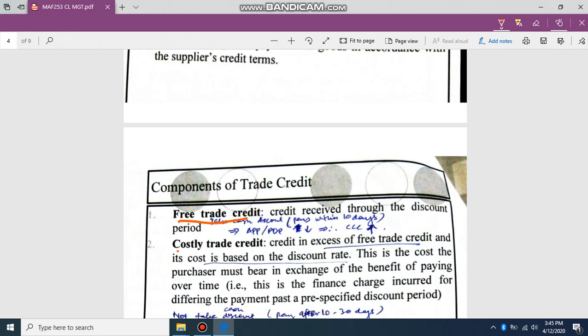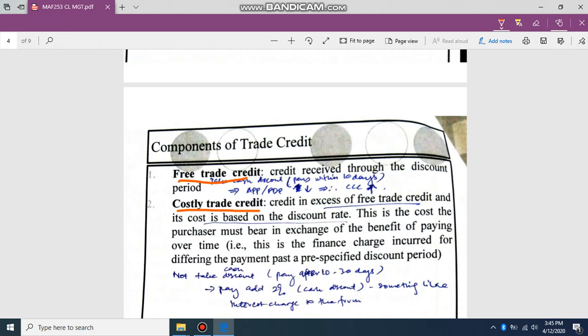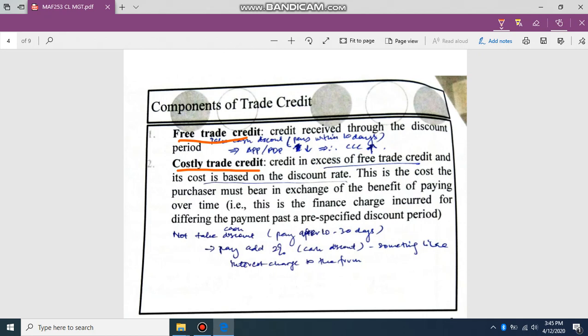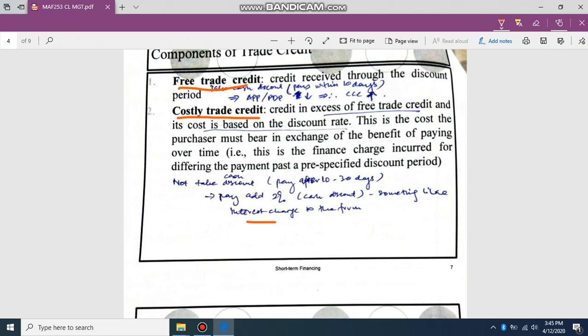If the customer does not take the discount, this is costly trade credit, the excess over free trade credit. This is the cost the purchaser must bear in exchange for the benefit of paying later. They will not take the cash discount, so the payment will be at full because they are entitled to extra time. That 2% not taken is like an interest charge.